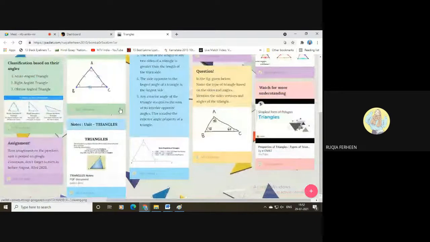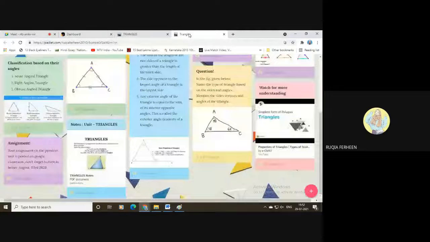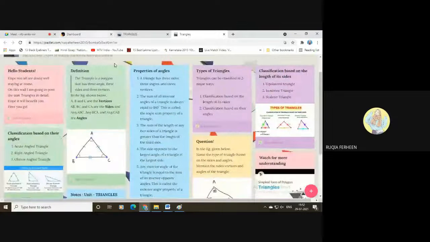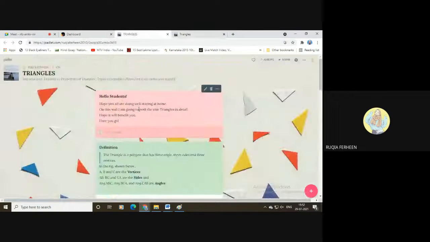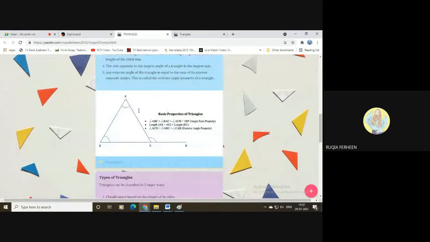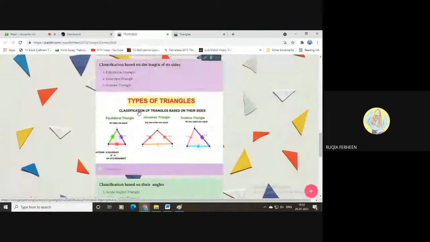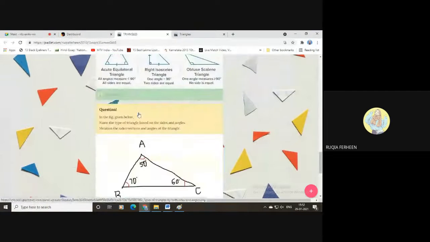So I thought that this theme will be better than a wall. See, in the wall, everything is dumped on the wall itself. There is no order. Whereas in grid, see, the hello students, then comes definition, then properties, types of triangles, then classification on sides, based on angles.